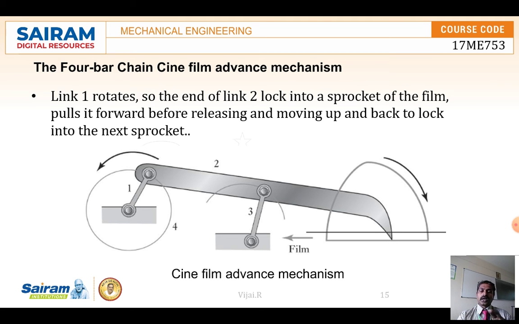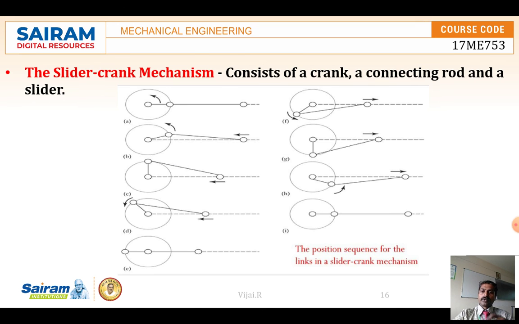But due to the constraint from link 3 at a distance, it will oscillate to some extent. The end of link 2 makes a connection with the film roll and moves back and forth, so picking and releasing happen. That helps in advancing the film in those technologies. This type of mechanism is used.